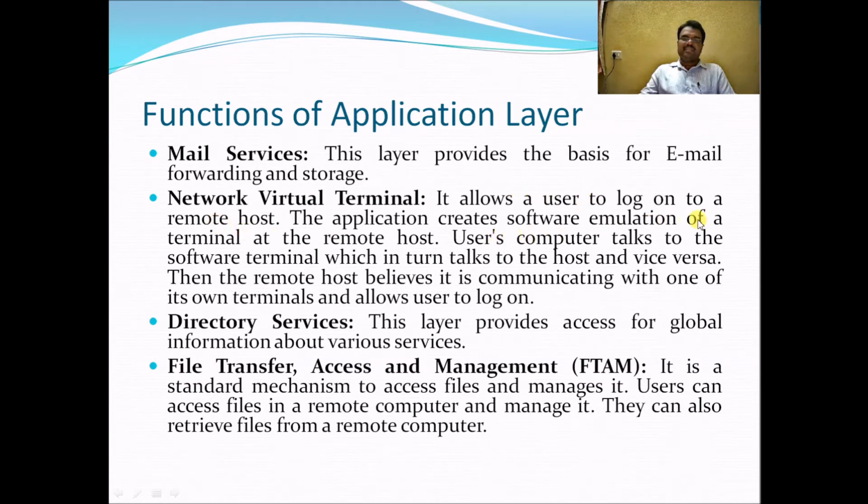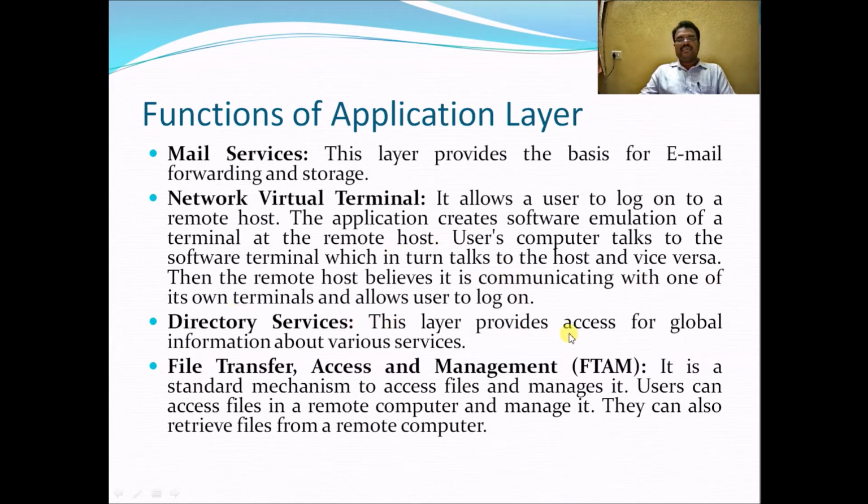The application creates a software emulation of a terminal at the remote host. The user's computer talks to the software terminal, which in turn talks to the host, and vice versa. Then the remote host believes it is communicating with one of its own terminals and allows the user to log on. This is the main function of the application layer.